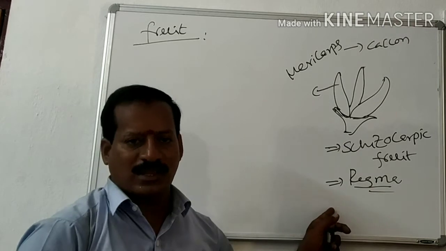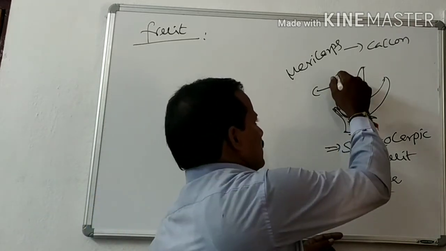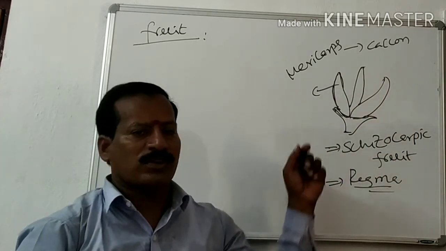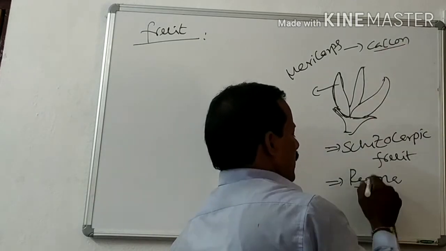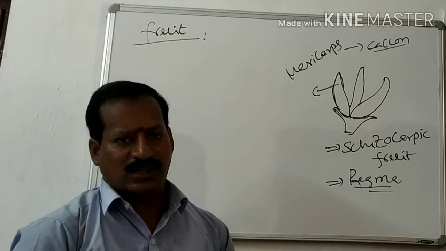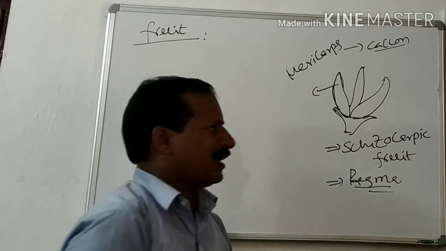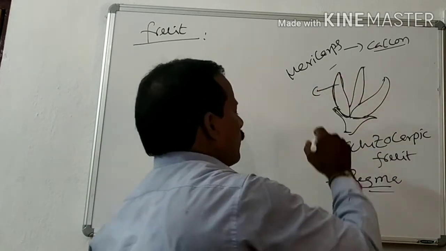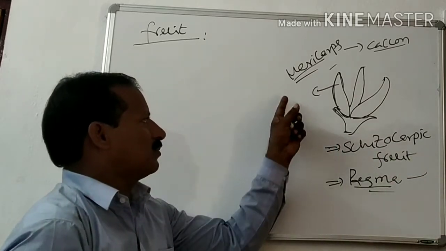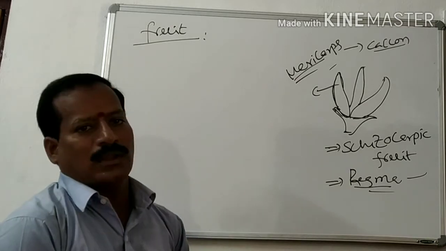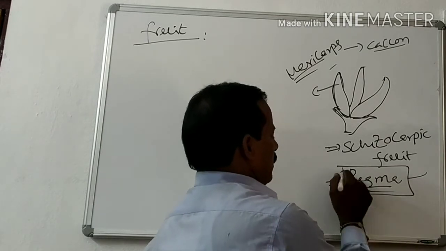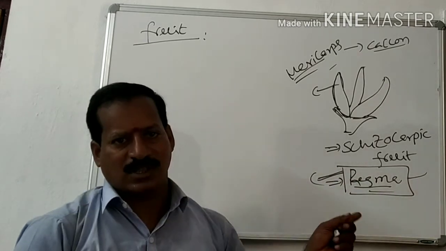This type of fruit is considered a regma, right? The fruit is a schizocarpic fruit, and it divides into three mericarps, three small units. Every unit is considered a coccus, and this type of fruit is considered a regma. It is a dry, dehiscent fruit, divided into three small mericarps, right? So the important fruit of the family is the regma. This is very, very important. All the members of the family must possess the regma fruit.